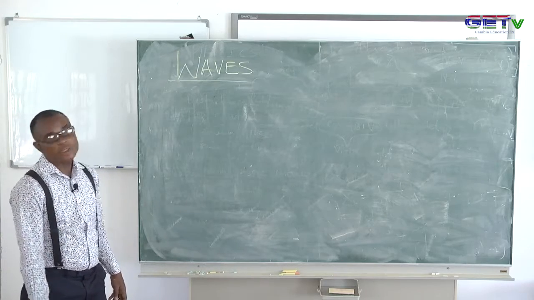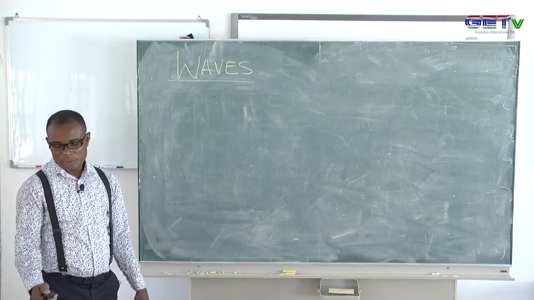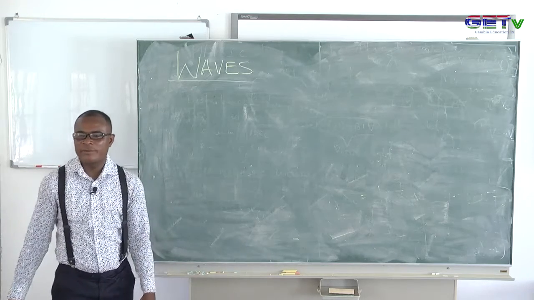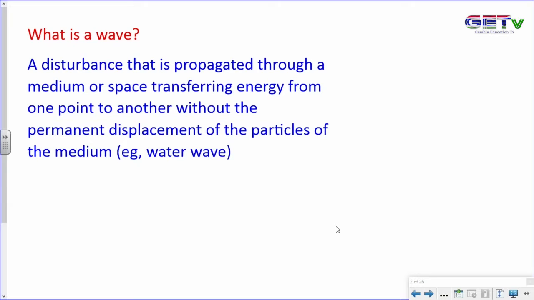Well, let's start with the definition first of all. The big question is, what is a wave? A wave is a disturbance that is propagated through a medium or space transferring energy from one point to another without the permanent displacement of the particles of the medium. What is the meaning of that?